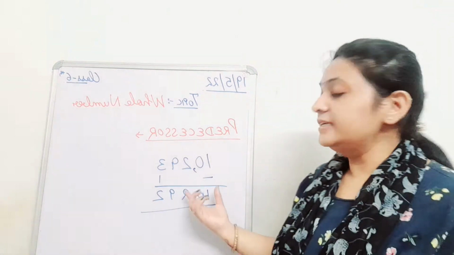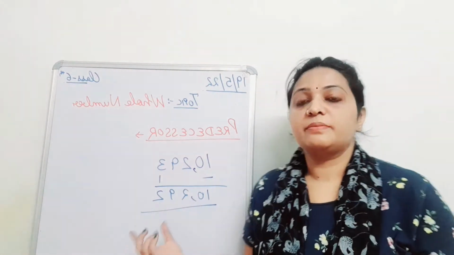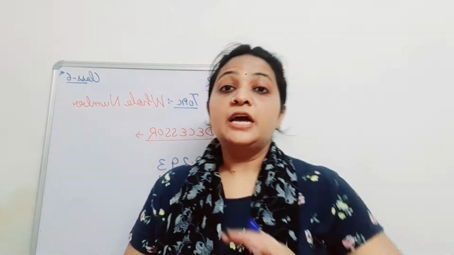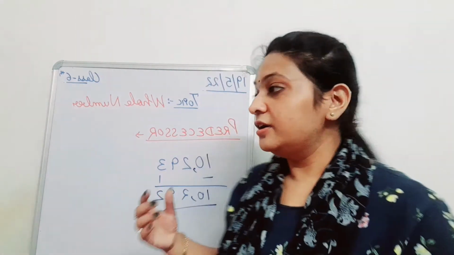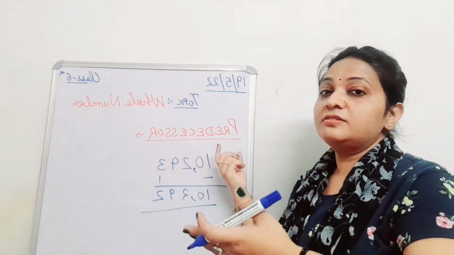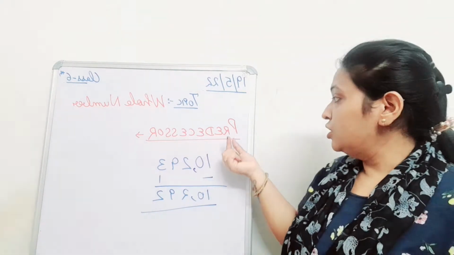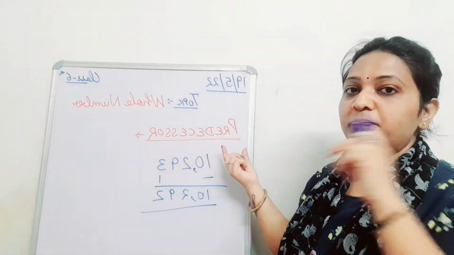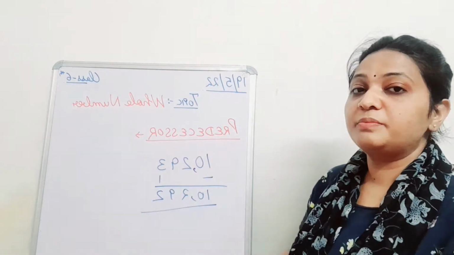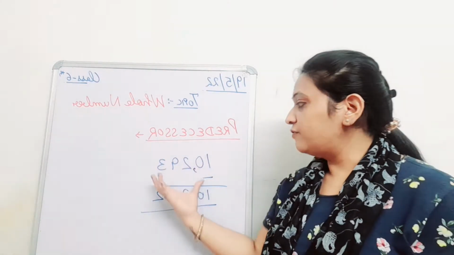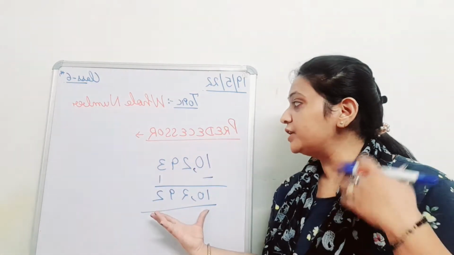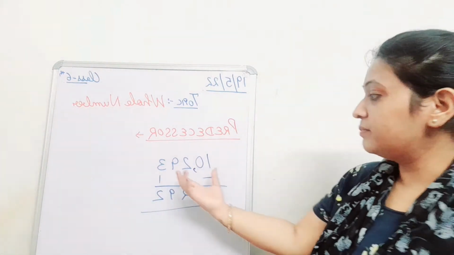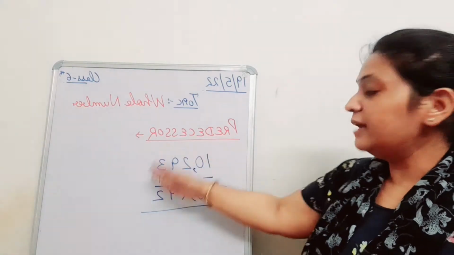The predecessor of this number will be 10,292. And here is one more trick to remember, because there is still a chance students are confused between predecessor and successor. What will be the previous and the succeeding one? Pre means previous, so you have to give the number before. To give the predecessor, we subtract 1 from the number.